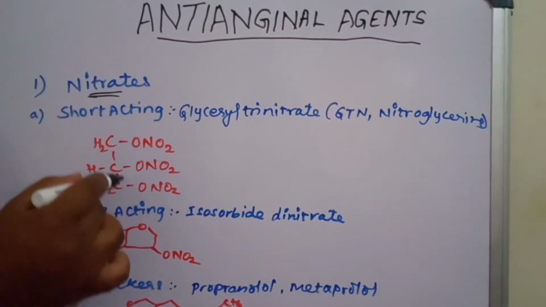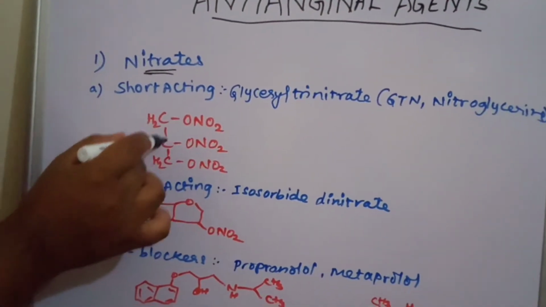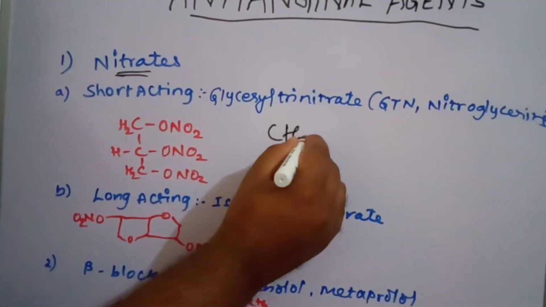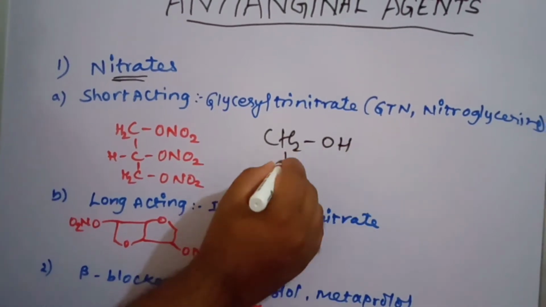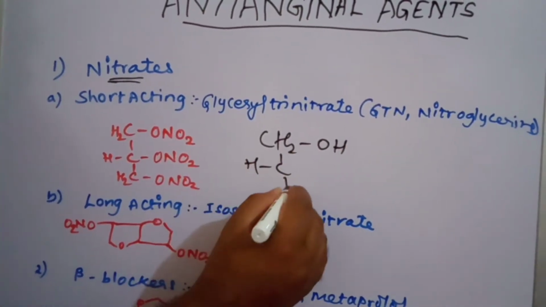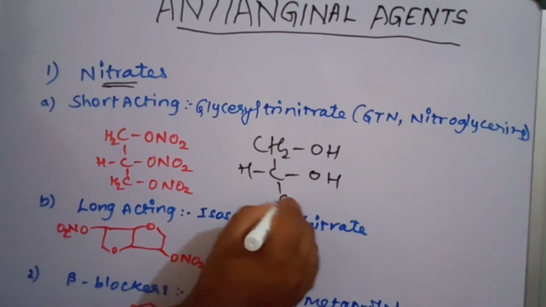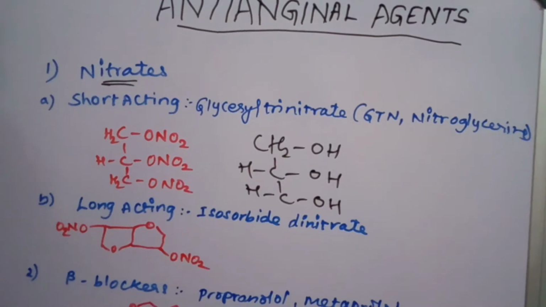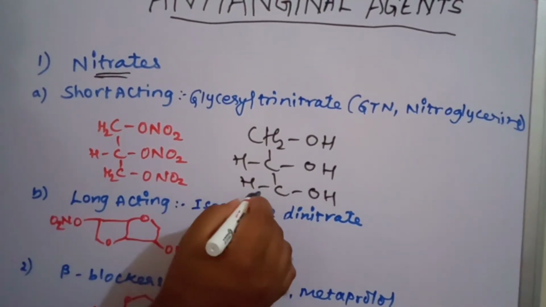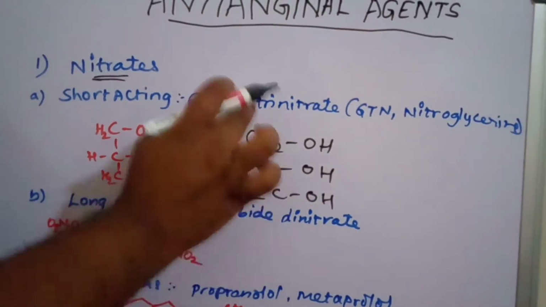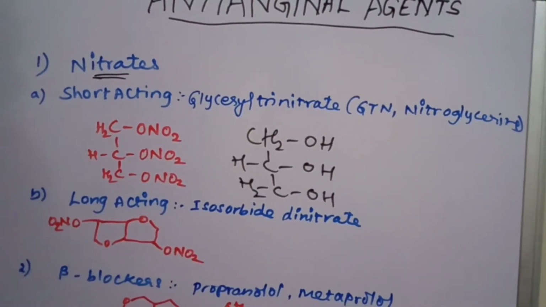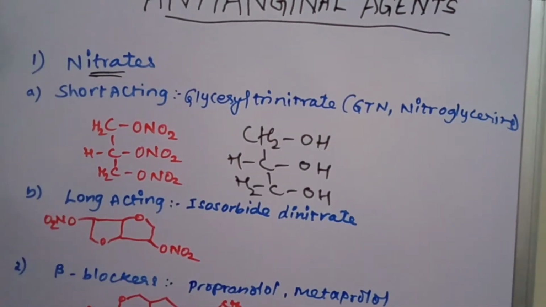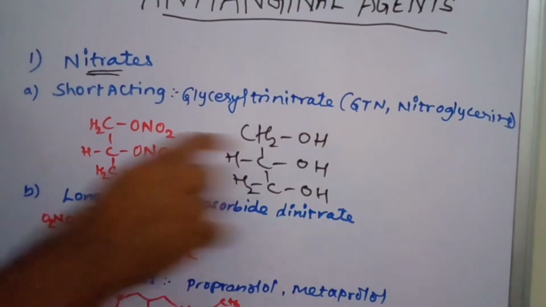Glycerol means the glycerol structure CH2OH, CHOH, CH2OH. You all know the glycerol structure very well. It is a simple structure where you have propane-1,2,3-triol, which is called glycerol. So glycerol trinitrate means a replacement of the hydrogen of each hydroxyl by a nitro group.